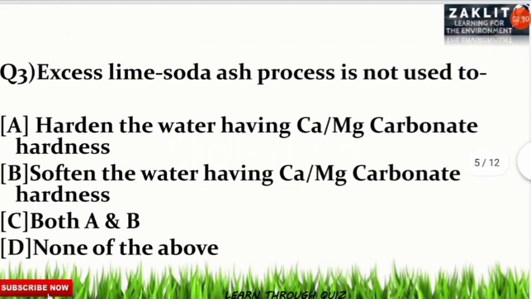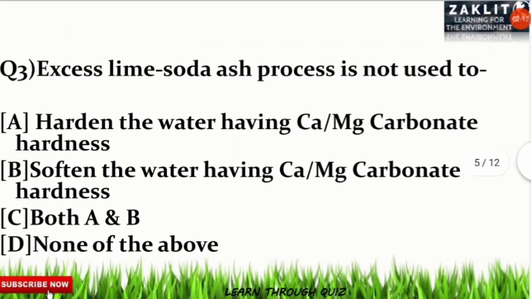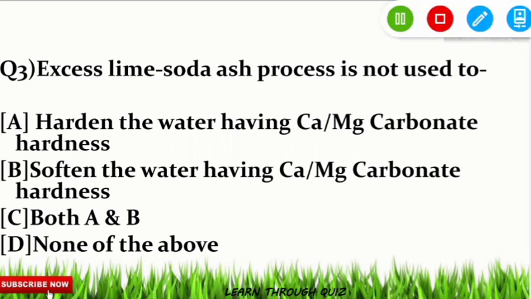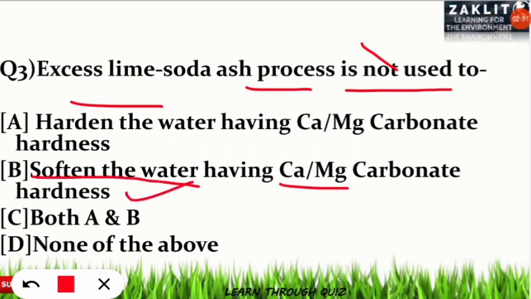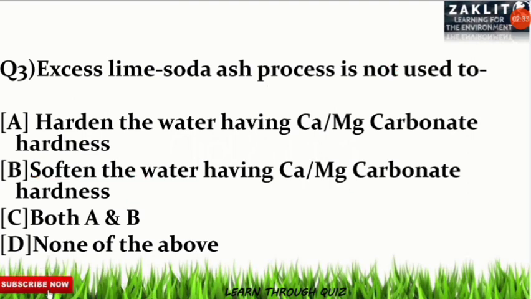The third question was related to the hardness of water, and the question was, excess lime soda ash process is not used for which of the following process? So here it was mentioned not, some of you have done wrong. So it is not used to harden the water, it is used to soften the water having calcium and magnesium carbonate hardness. So you should note it down. Let's move to the next question.